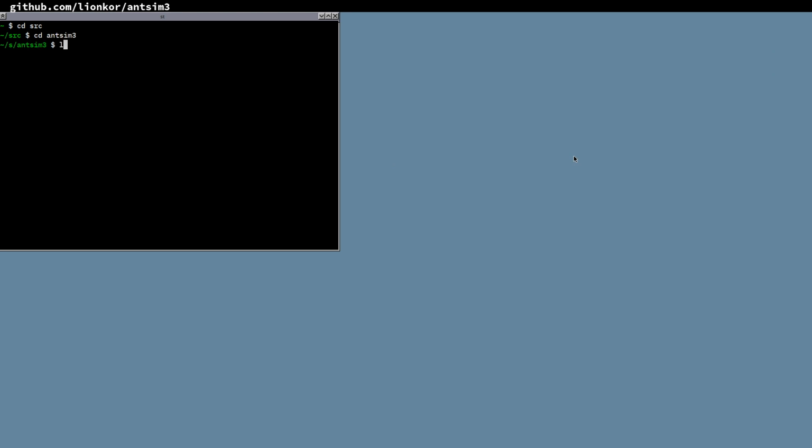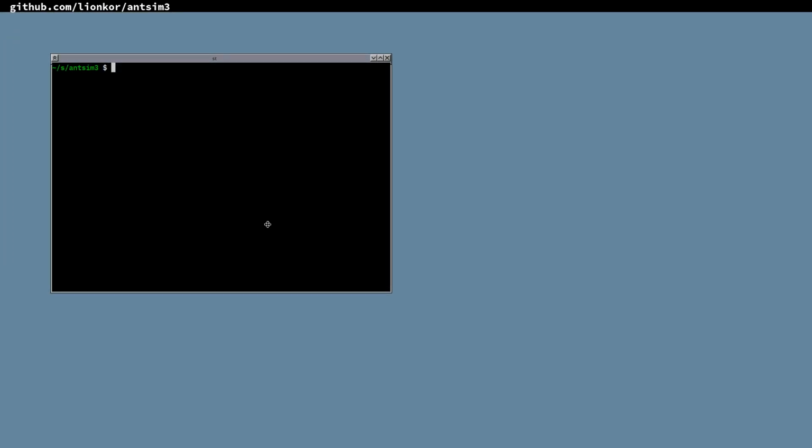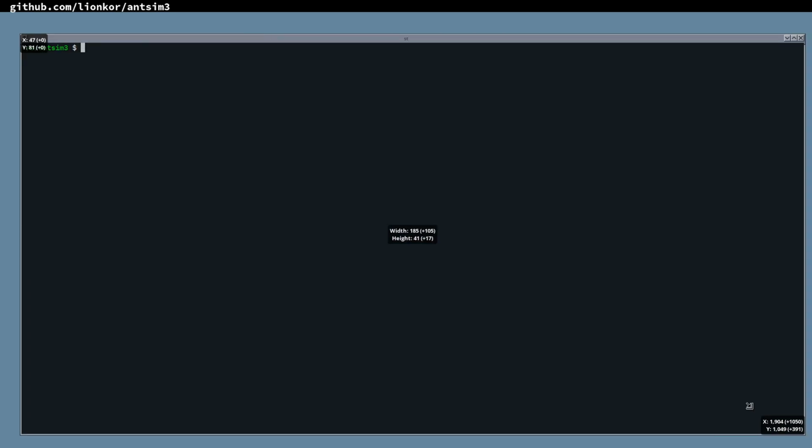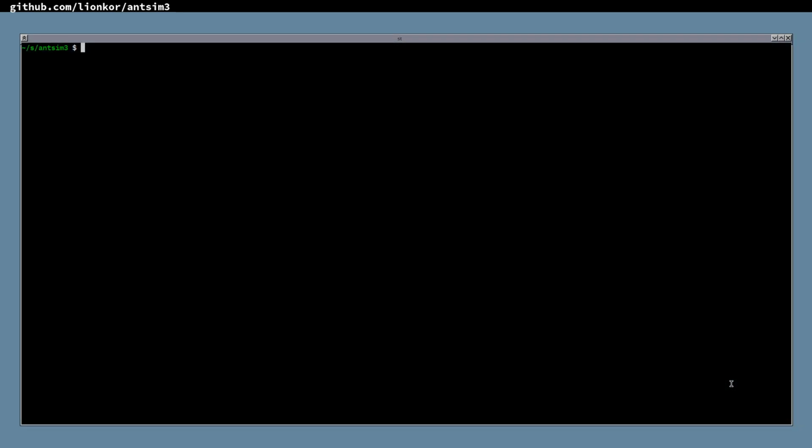So for that, we're going to use my engine Ensym3, which is a totally work in progress name for the engine, and it is just a simple entity component based engine.